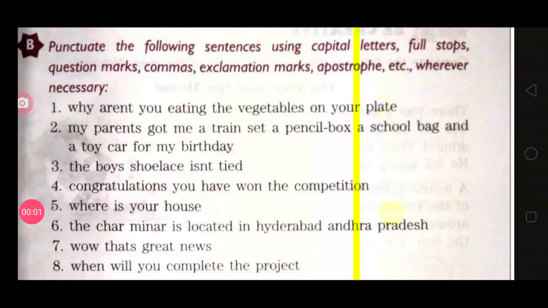Now come to question number B. Punctuate the following sentences using capital letters, full stops, question marks, commas, exclamation marks, apostrophes, etc. wherever necessary. See children, in these questions, what do you have to do? You have to put capital letters, full stops, question marks, commas, etc. where required. If there is a requirement, then you have to use all these. See the first one.